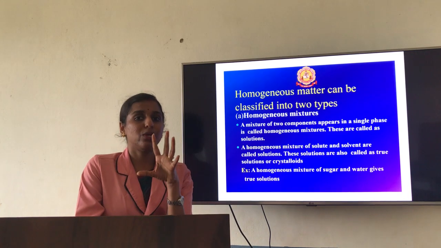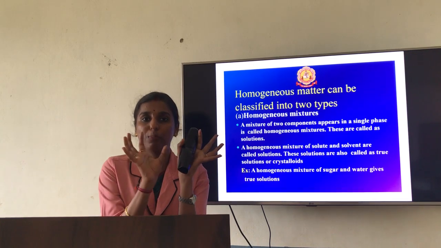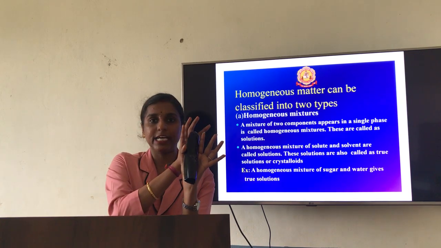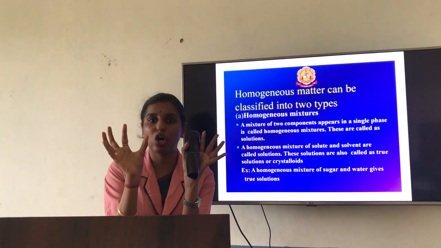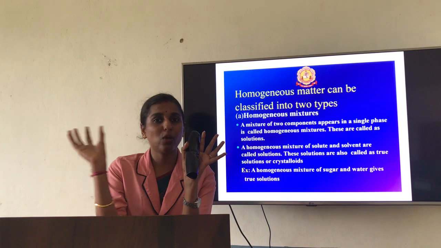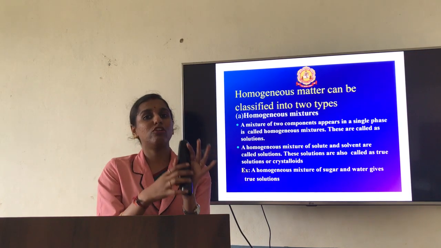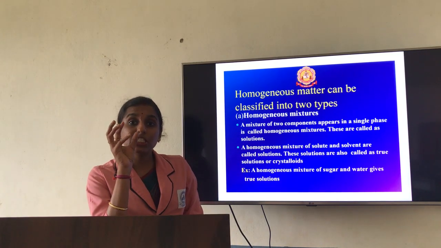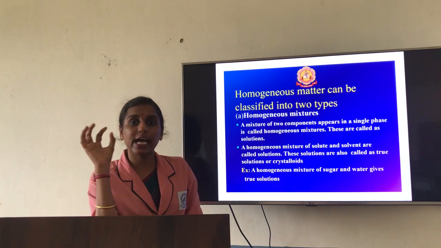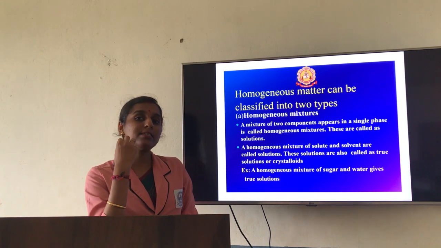When you say solution, it should have two components. A solution is formed by the mixture of solute as well as solvent. These two components are very important. It should have solute as well as solvent, and only then will a solution be formed. The one whose concentration is less is considered the solute, and the one whose concentration is more is considered the solvent.